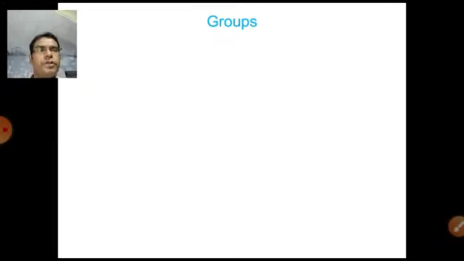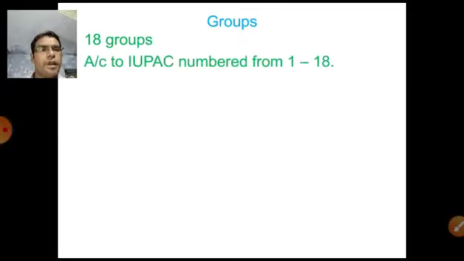There are 18 groups in the modern periodic table, but only 8 groups in the Mendeleev periodic table. And according to the IUPAC, the groups are numbered from 1 to 18 rather than in Roman numerals.